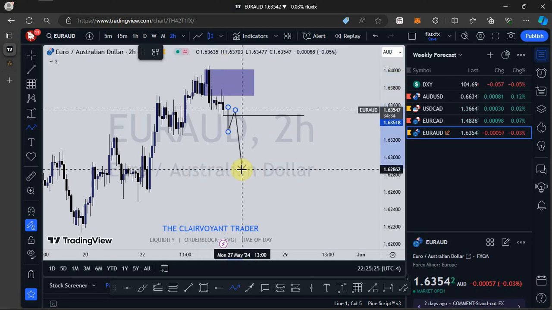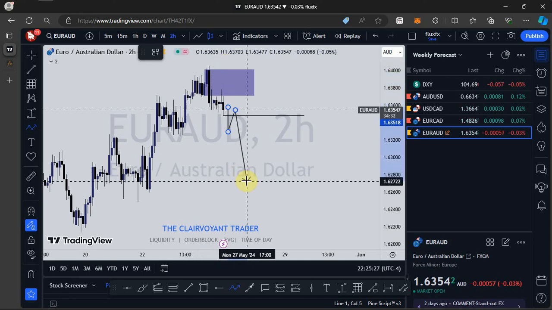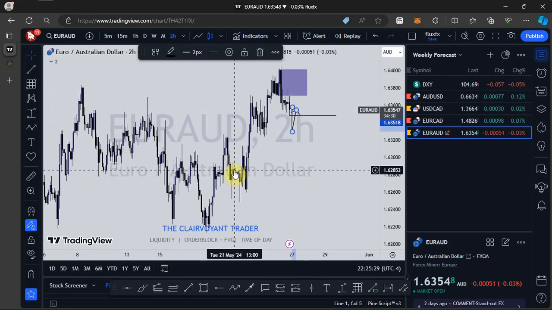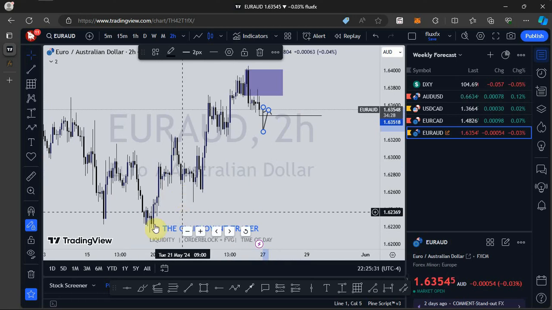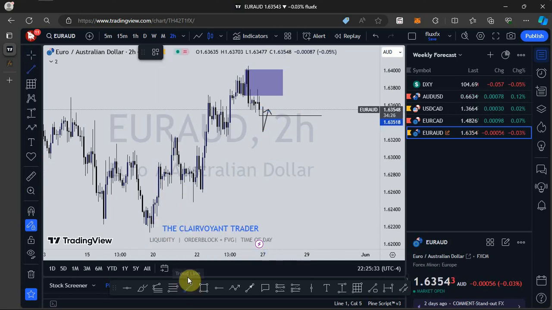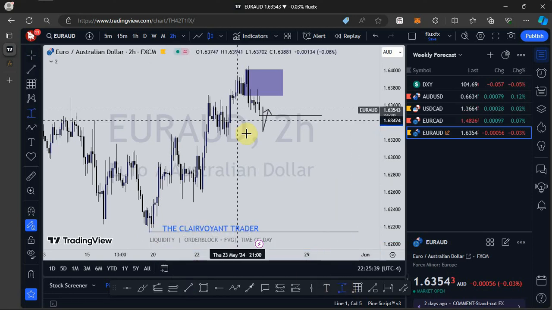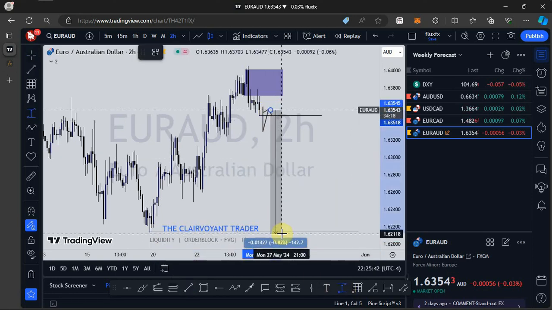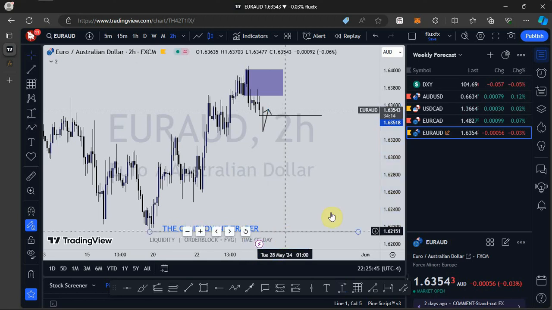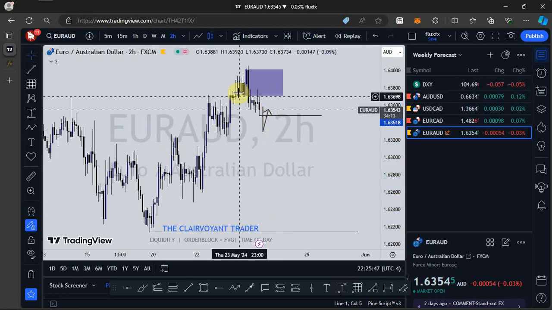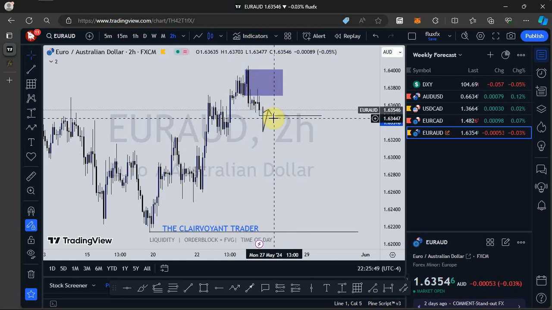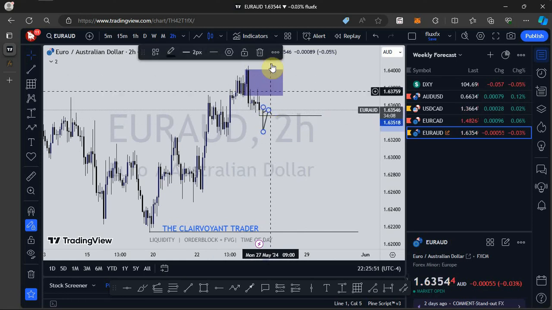Then I'll see price push to the downside to take out all this liquidity right here. So my draw on liquidity is going to be this low right here. And measuring it from here, that is 145 pips. So for Euro AUD, I'm looking out for bearish prices as far as going into a new week is concerned.